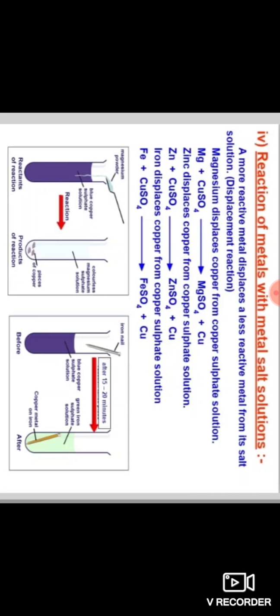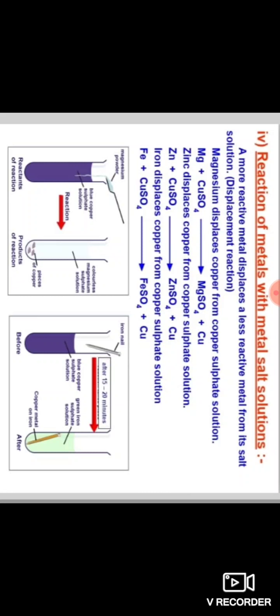You have already studied this in the first chapter, chemical reactions and equations. A more reactive metal displaces a less reactive metal from its salt solution. Here magnesium displaces copper from copper sulfate solution. When magnesium reacts with copper sulfate, magnesium sulfate is formed and copper is displaced.